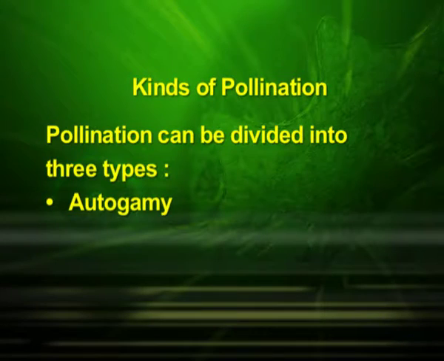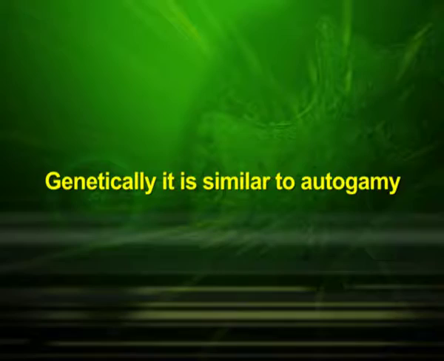Now, let us see the second kind of pollination. This is geitonogamy. Here, transfer of pollen grains from the anther to the stigma of another flower of the same plant happens. Although geitonogamy is functionally cross-pollination involving a pollinating agent, genetically it is similar to autogamy since the pollen grains come from the same plant.